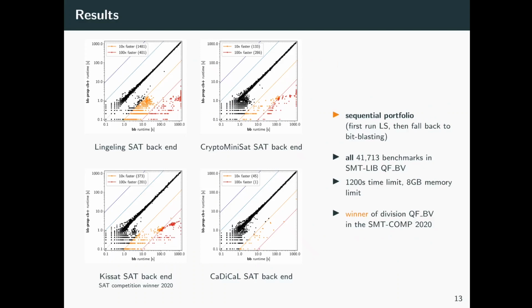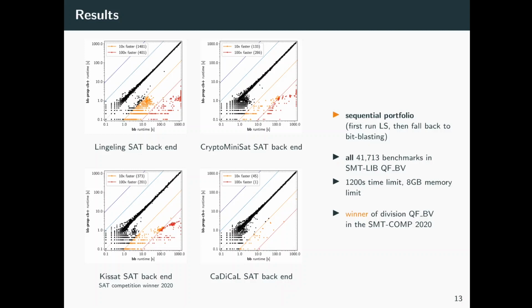As mentioned before, we utilize our procedure to complement bit blasting, and for this we combine it with bit blasting in a sequential portfolio configuration. That is, we first run local search until a fixed number of propagations is reached, and then fall back to bit blasting if no solution was found. We implemented this configuration in our SMT solver Bitwuzla and evaluate its performance with all 4 SAT-solver backends that are supported by Bitwuzla on all quantifier-free bit-vector benchmarks in SMT-LIB with a time limit of 1200 seconds.